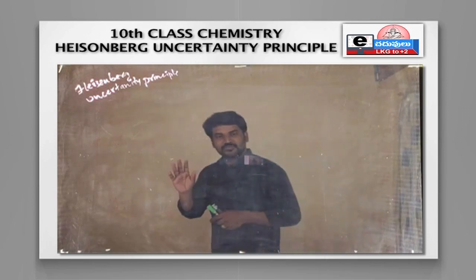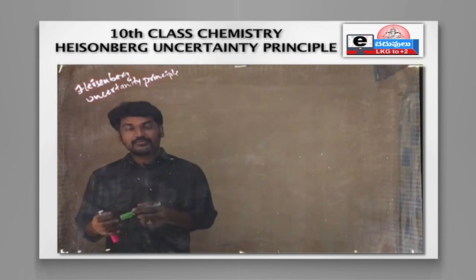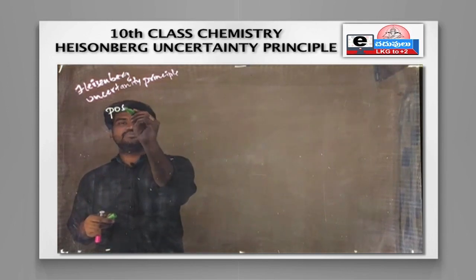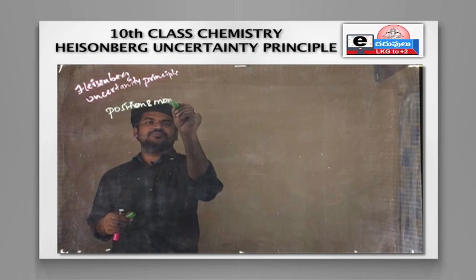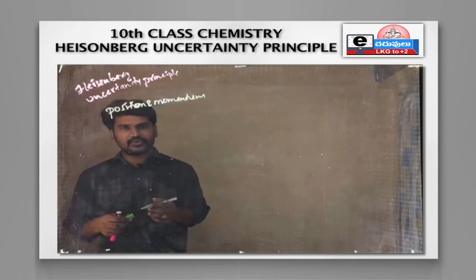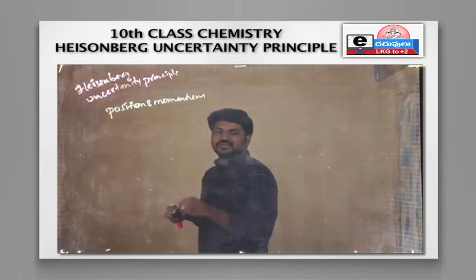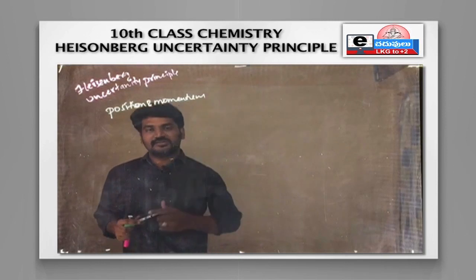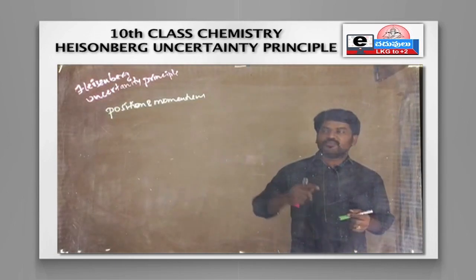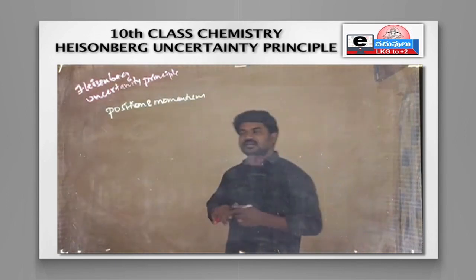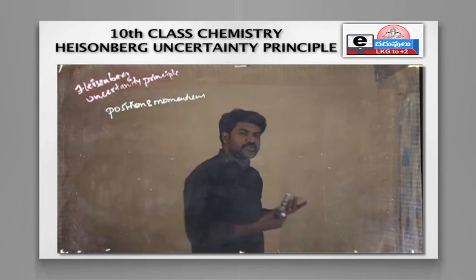So it is impossible to find the position and momentum, or else you can say velocity also, no problem. It is impossible to find the position and momentum of a particle simultaneously. The words you need to write compulsorily are: it is impossible to find the position and momentum of a particle simultaneously. Did you get it? Right. So let me explain.